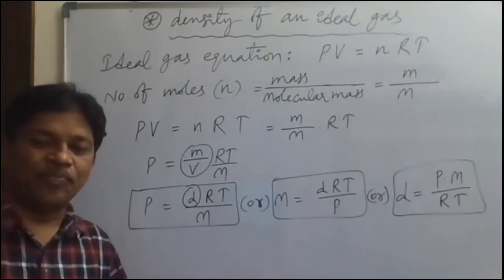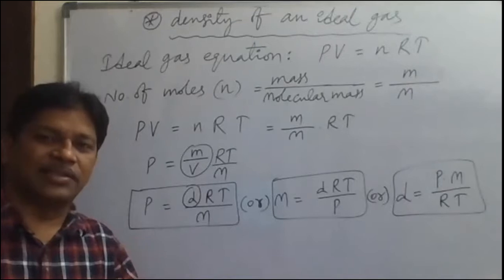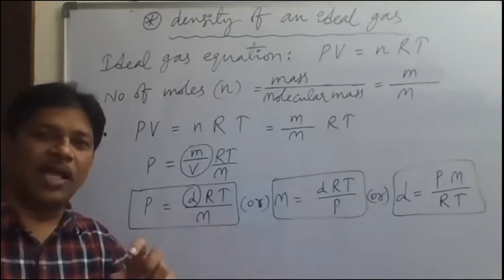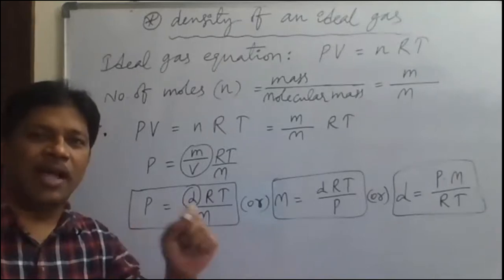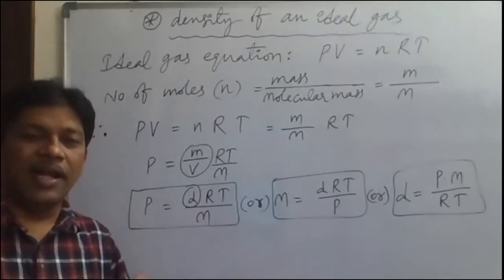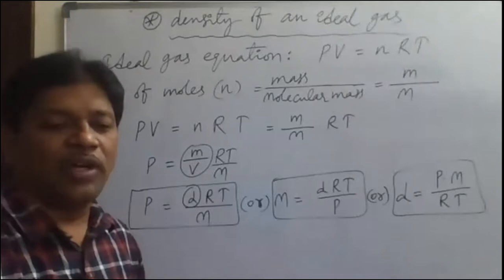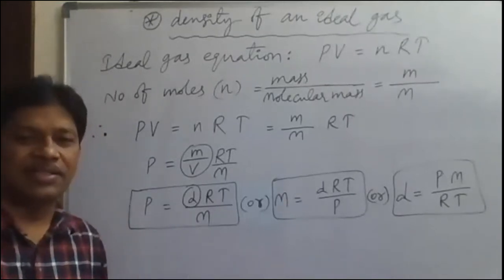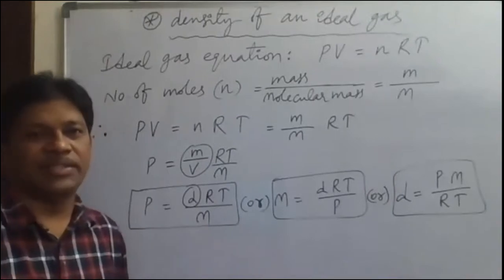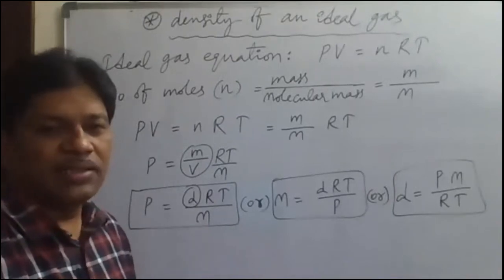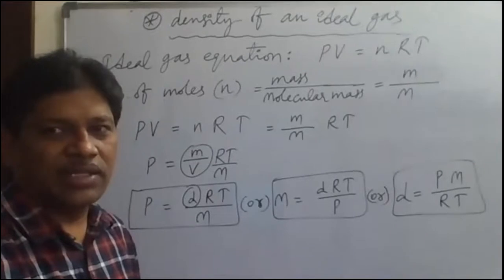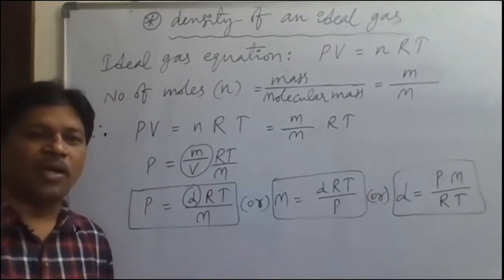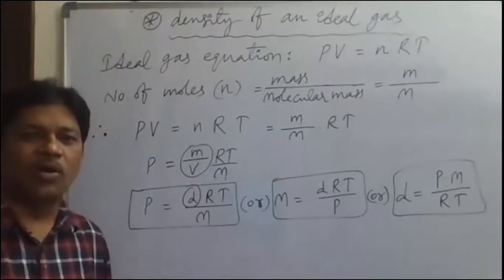Real gases. Ideal gases obey gas laws, and real gases do not obey gas laws. And the ideal gas is also called a perfect gas. Perfect gas or ideal gas we say. So ideal gas obeys all types of gas laws such as Boyle's law, Charles's law, Gay-Lussac's law, Avogadro's law, all these laws.